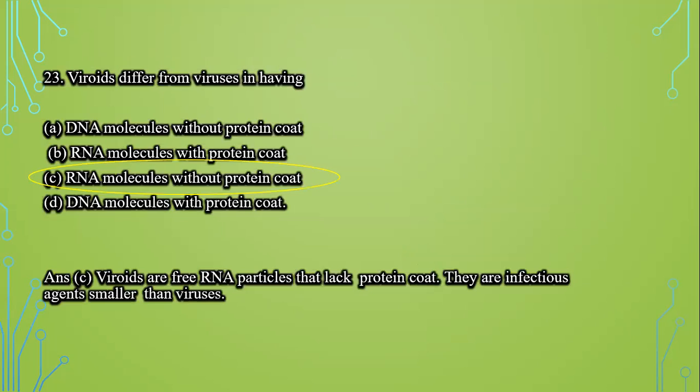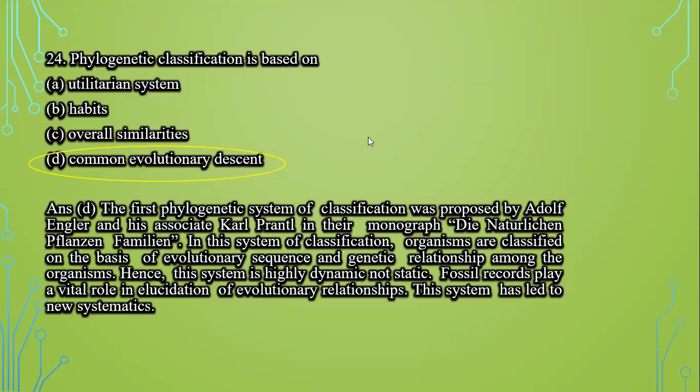Next question is, viroids differ from viruses in having first DNA molecules without a protein coat, second is RNA molecules with a protein coat, third is RNA molecules without protein coat, and fourth is DNA molecules with protein coat. These viroids are free RNA particles that lack the protein coat. They are infectious agents and they are much smaller than viruses. So option C is the correct answer.